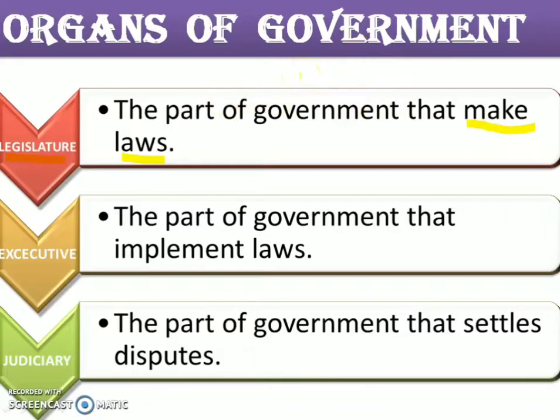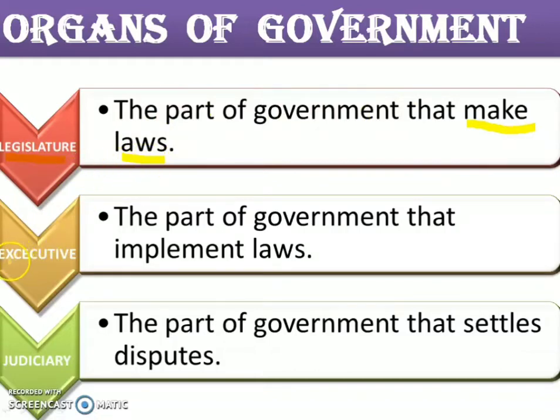And every state in India has its separate legislature. A state legislature consists of a Legislative Assembly, that is Vidhan Sabha, and sometimes a Legislative Council, that is Vidhan Parishad. The members of the Legislative Assembly, that is MLAs, make laws which are applicable only to the people of that state. So we know that the legislature makes laws.